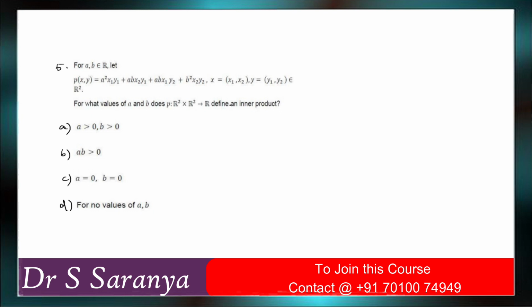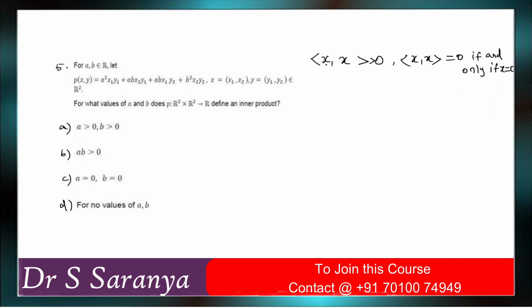So inner product means definitely X comma X must be greater than 0, right? Greater than 0. And X comma X inner product equal to 0 if and only if X is equal to 0, right? X is equal to 0.